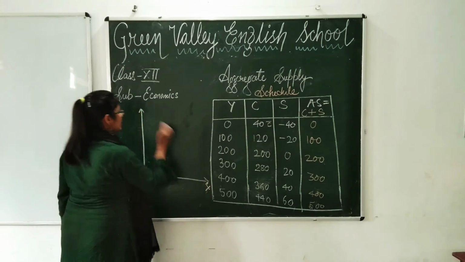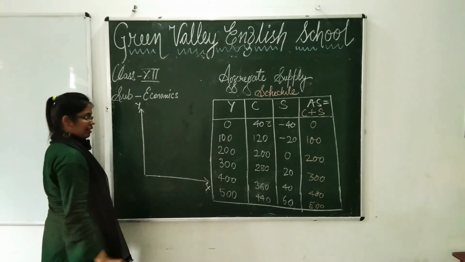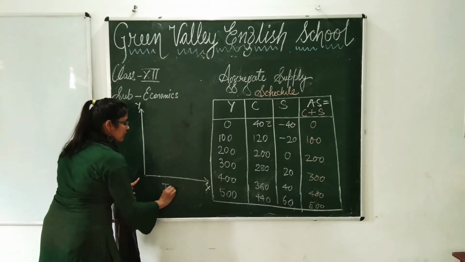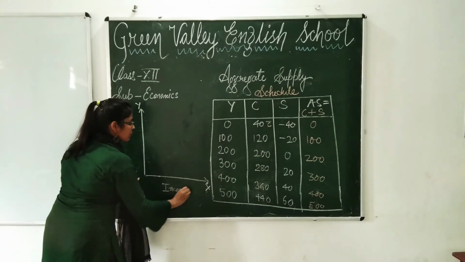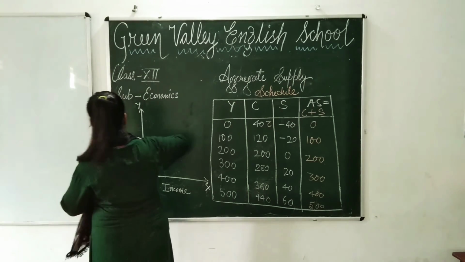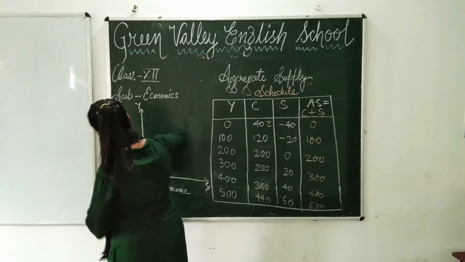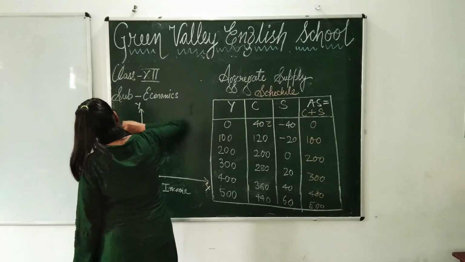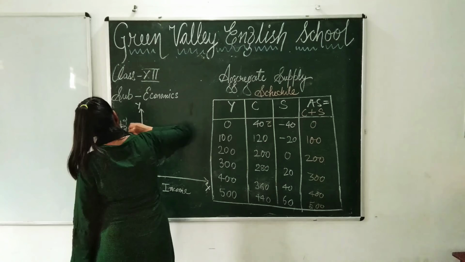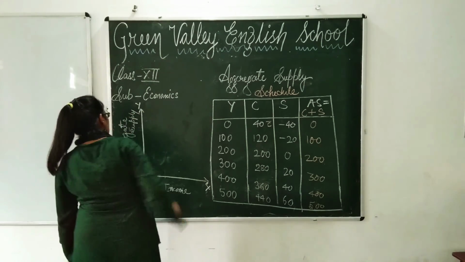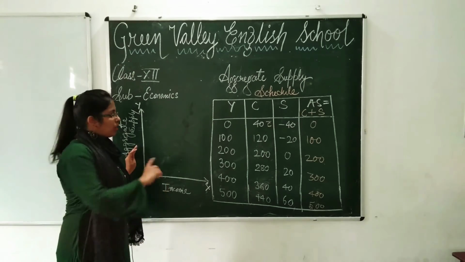Okay. This being the x-axis, this being the y-axis. Now here income is shown, and on the y-axis we show consumption and saving, or aggregate supply. Okay, so here you will see basically aggregate supply or income. Okay, aggregate supply, because in this schedule I am showing aggregate supply.